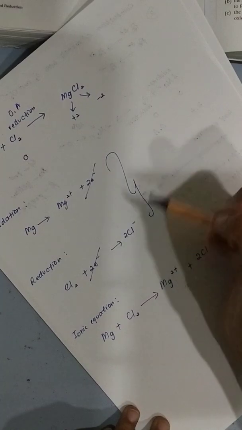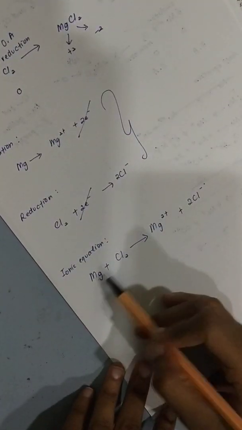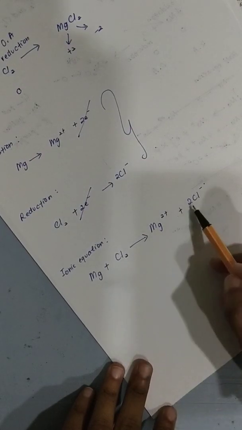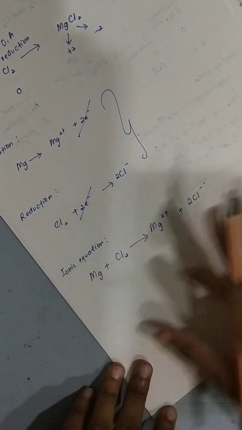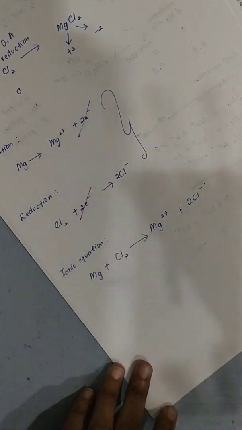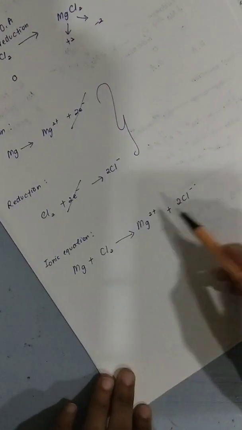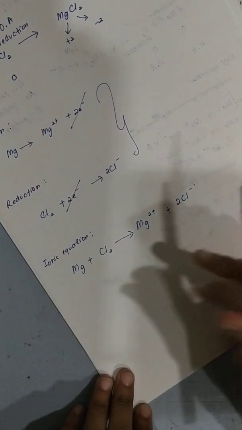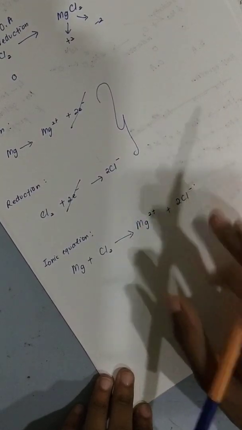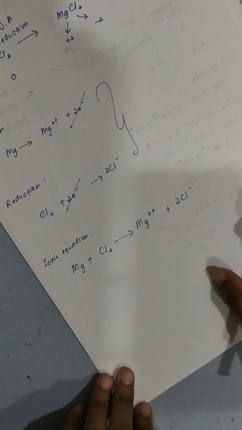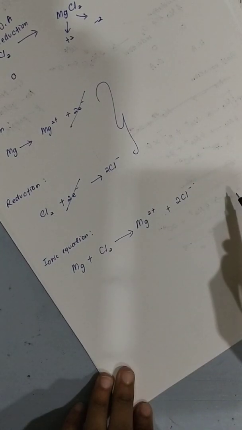Okay, if you are not sure if it is balanced or not, usually it's balanced, because you already balanced here, right? So usually it's balanced, but if still not sure, we'll just check. 1 Mg, 1 Mg, 2 chlorine atoms, here also 2 chlorine atoms, so the atoms are balanced. Next you check the charges. Here 0, here 0. 2 plus, 2 minus becomes 0. So both sides are 0. This is your ionic equation.